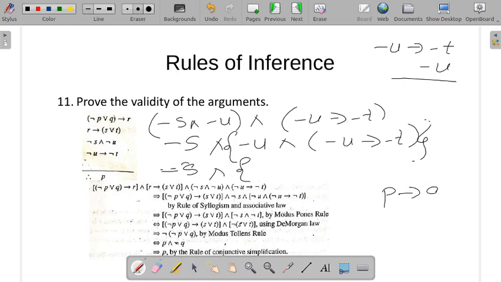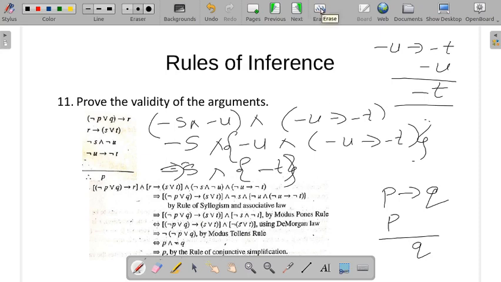P conditional Q and P, so Q. Negation U conditional negation T and negation U gives negation T. This is according to the modus ponens rule. So this becomes negation T. Therefore we infer S and negation T by the modus ponens rule.